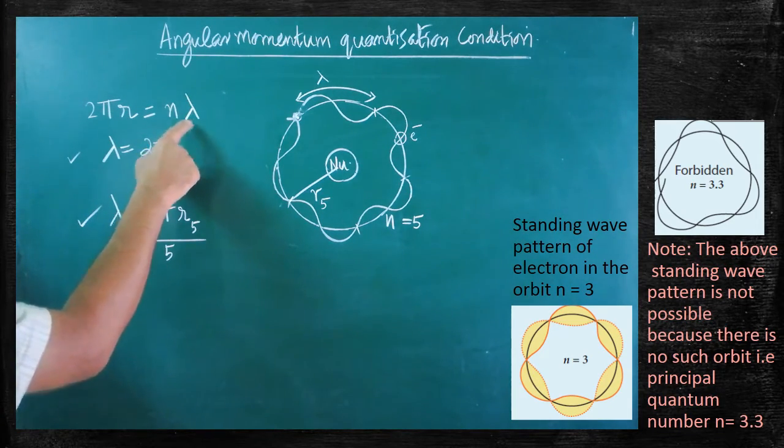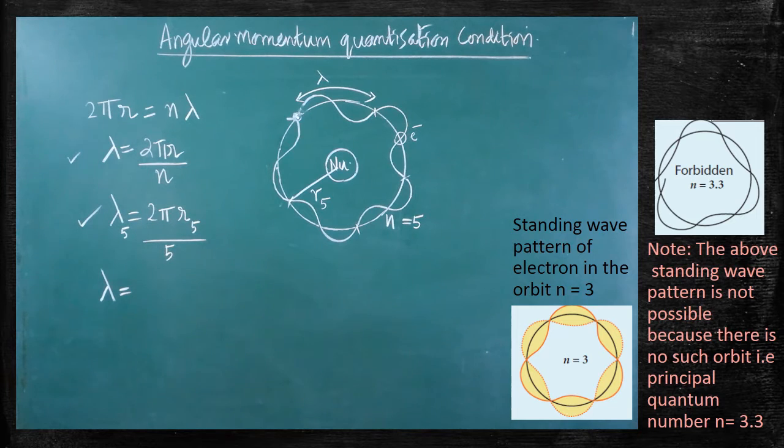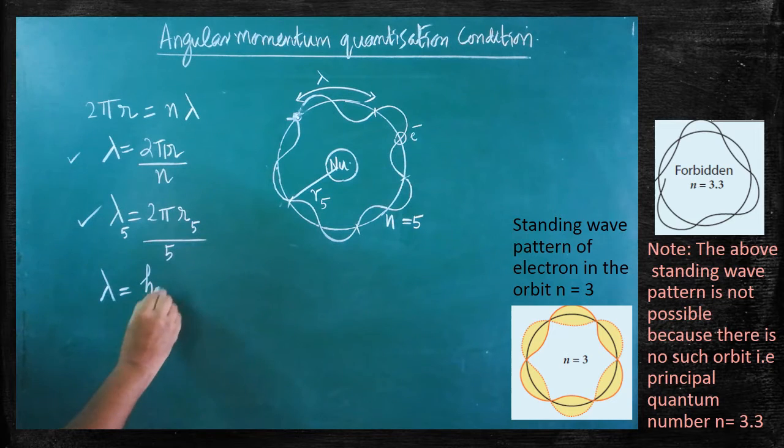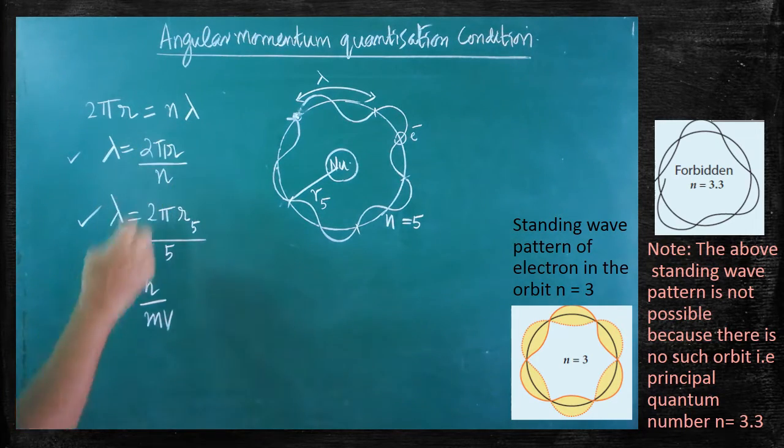Here lambda is there. De Broglie says that matter, electron, proton and other particles are not simply behaving as particles. They are traveling in the form of waves also. So the de Broglie wavelength of the matter wave can be obtained from the expression lambda is equal to h by mv. This is the formula you have already learnt in the previous chapter. This expression for lambda must be substituted here.